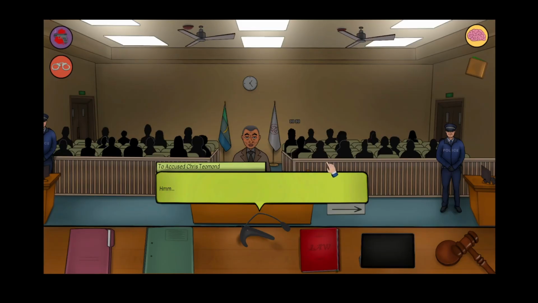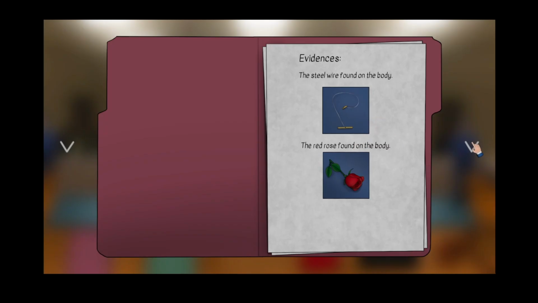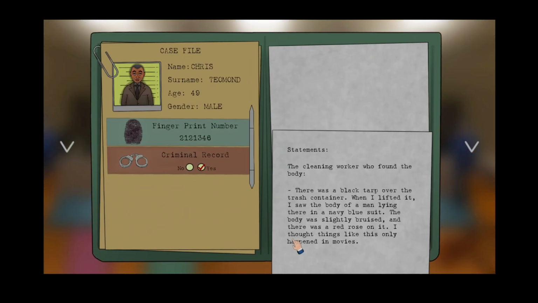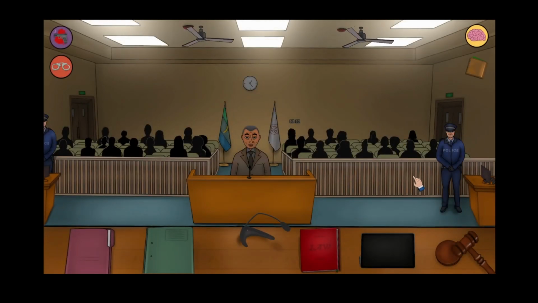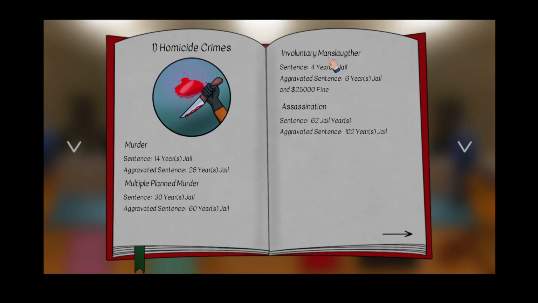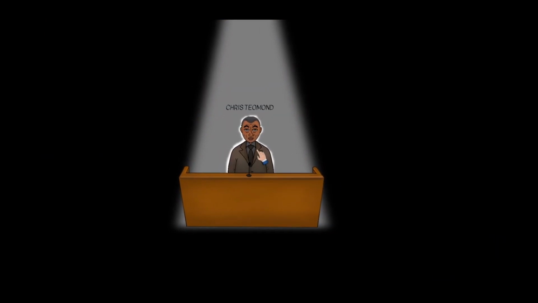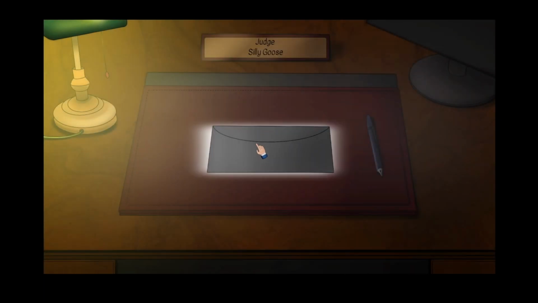Well, I mean, we've got nothing linking him to the murder aside from the fact that the last person was Fred. So I don't think he is guilty. He has a criminal record. I did see that. So that'd be 102. Yeah. No, I'm sorry. There's no evidence linking him to the murder.